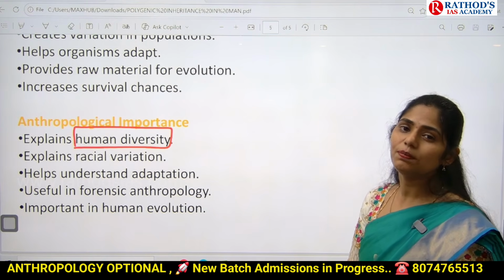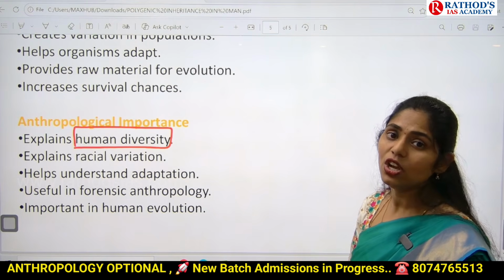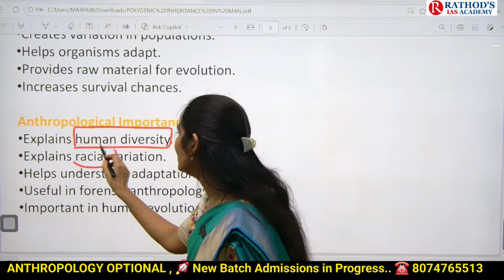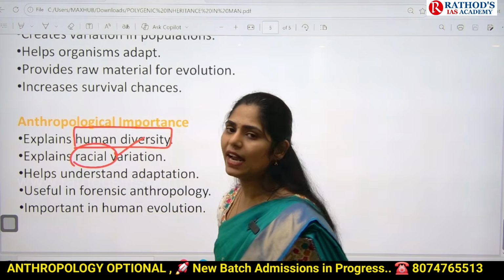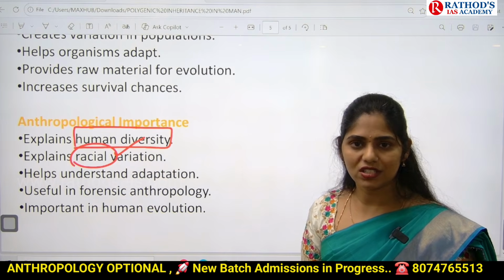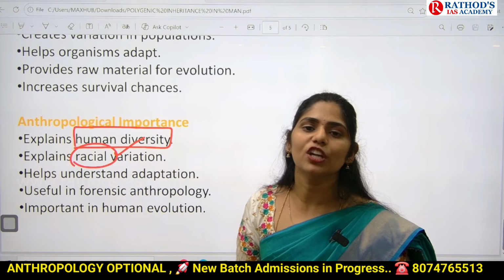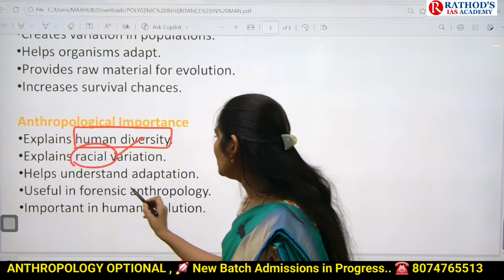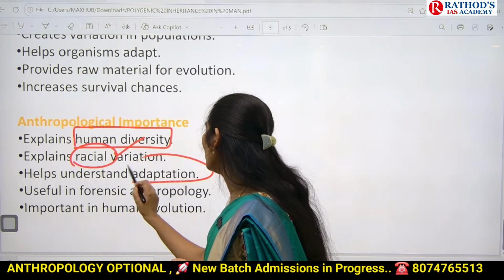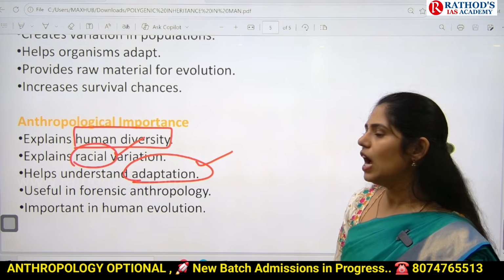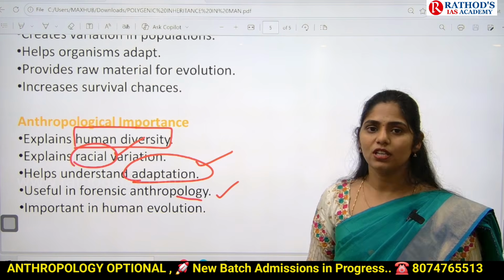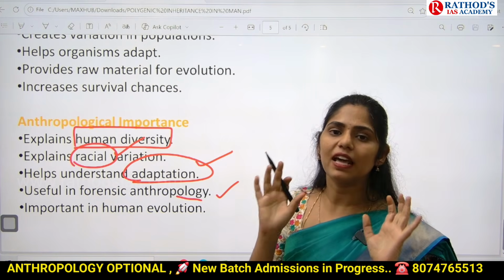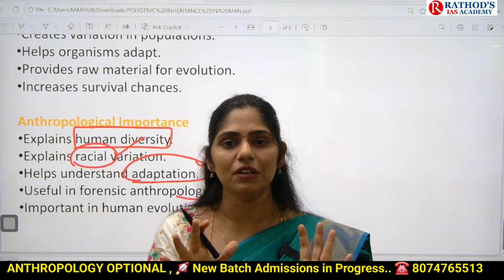And this polygenic variation helps us understand different races. Okay, this inheritance helps us understand why there are different types of races like Mongoloid, Negroid. And the next one is, it helps us understand the phenomenon of adaptation, and it is even very helpful in forensic anthropology, because we will have different dermatoglyphics, that is nothing but fingerprints.